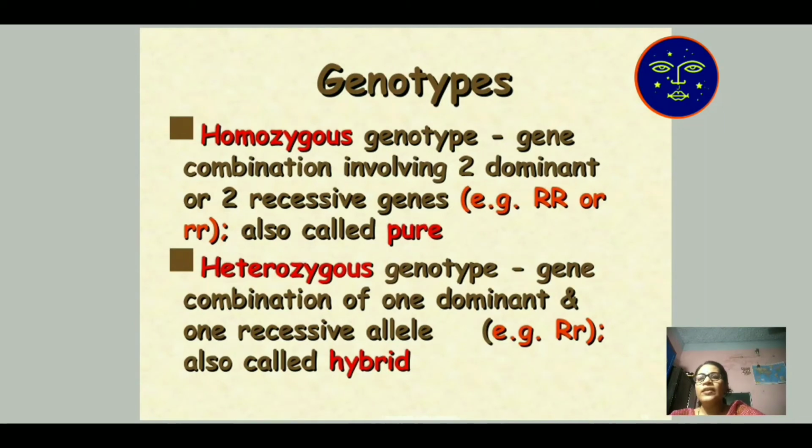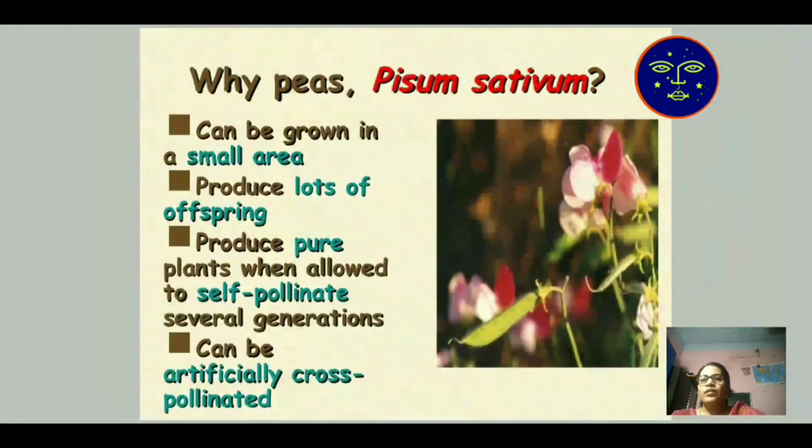Genotypes: homozygous genotype is a gene combination involving two dominant or two recessive characters, represented by capital R or small r, which is also known as pure character. In heterozygous, hetero means a combination of two genes, one dominant gene and one recessive gene combined with each other. It is represented as capital R and small r, which is also called the hybrid form.